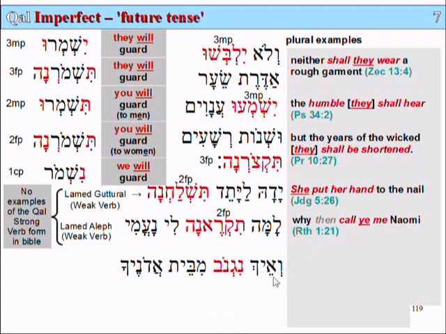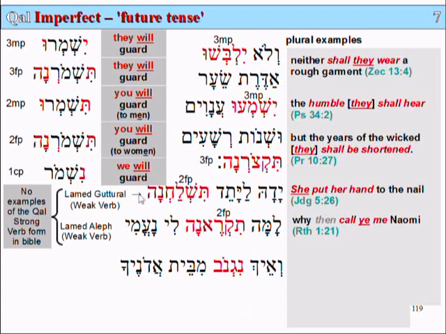Ve'ech nignov m'beit adonecha. Ve means and, ve'ech and how. Nignov means steal, and it's this form here obviously.